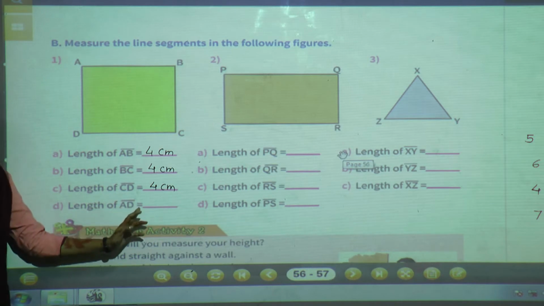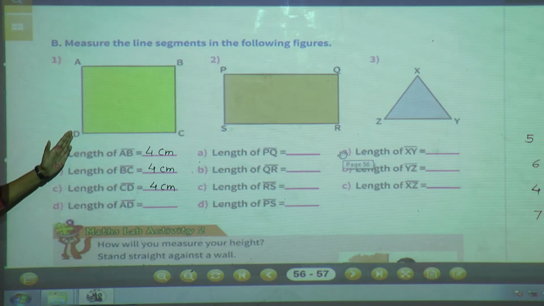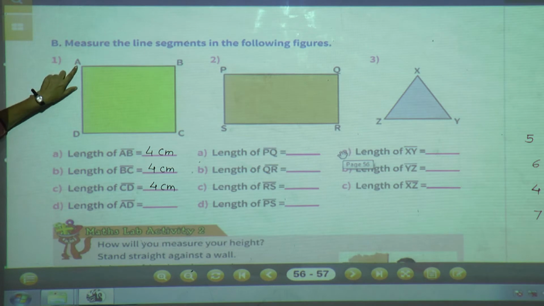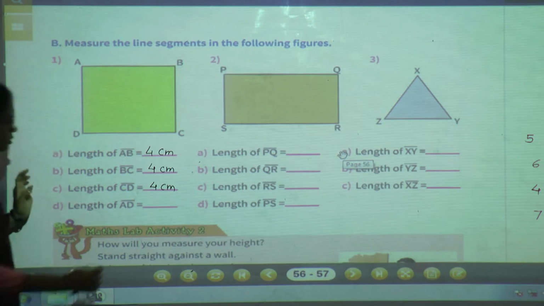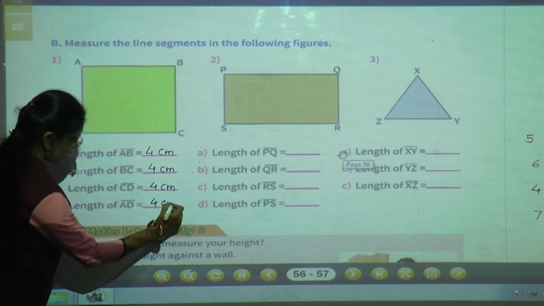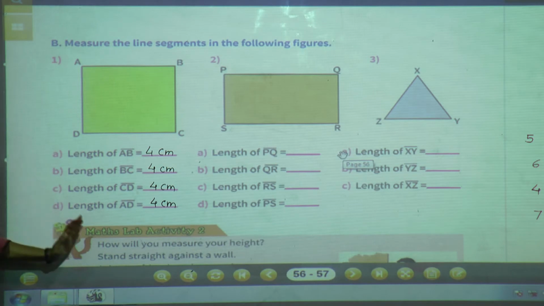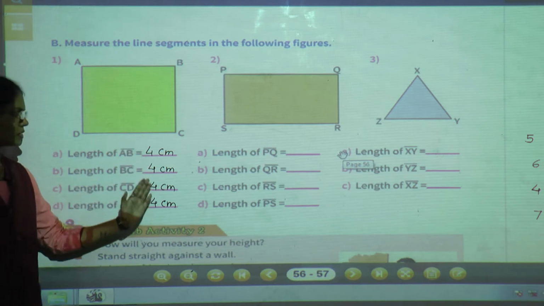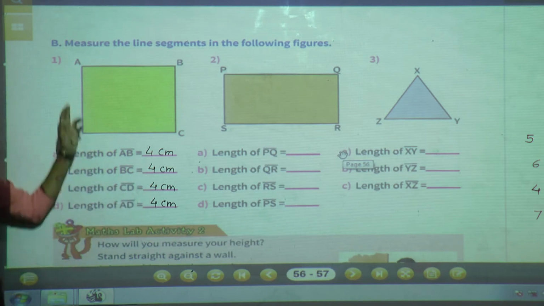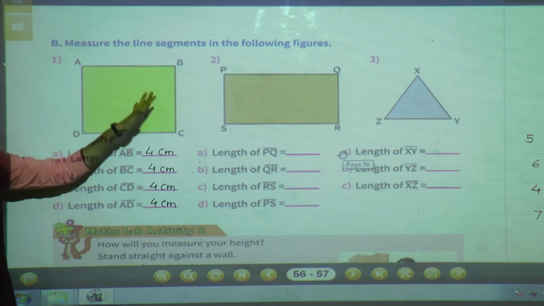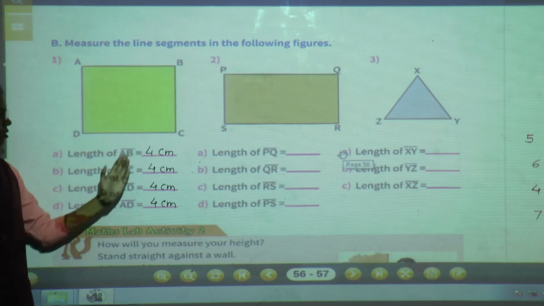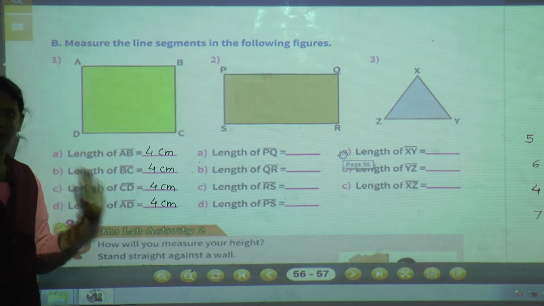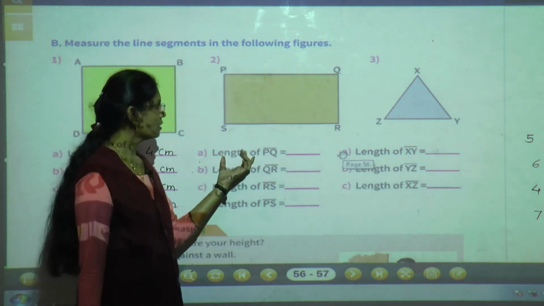Then measure the length of AD. See, this is the AD side. Now keep the ruler. The point A should be on 0 and see where the D point is. It is on 4. So what will be the length of AD? It is also 4 centimeter. See, 4 centimeter, 4 centimeter, 4, 4. Why? Because ABCD is a square. So as it is a square, all the sides are equal. So everywhere 4 centimeter will come. Now we will move to the next shape.